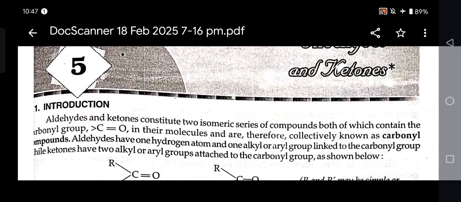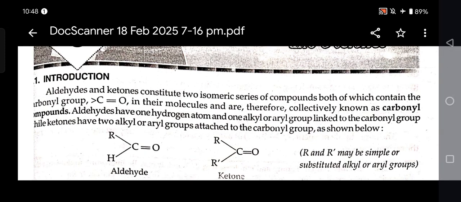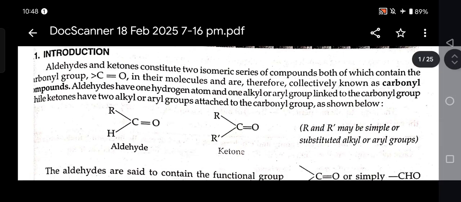Aldehydes and ketones constitute two isomeric series of compounds, both of which contain the carbonyl group, C double bond O, in their molecules and are therefore collectively known as carbonyl compounds. Aldehydes have one hydrogen atom and one alkyl or aryl group linked to the carbonyl group, while ketones have two alkyl or aryl groups attached to the carbonyl group as shown below.